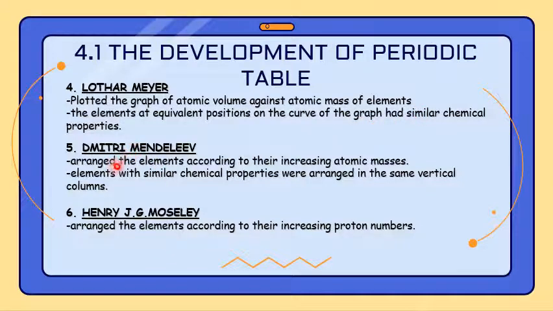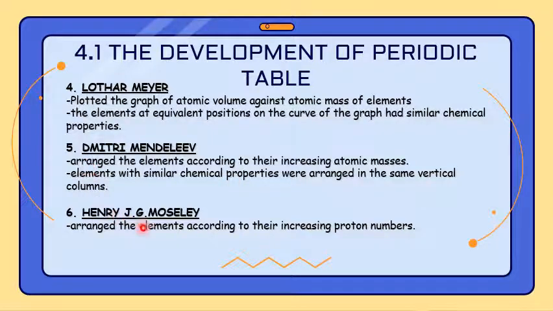Okay, the fifth one is Dmitri Mendeleev. He arranged the elements according to their increasing atomic masses. Elements with similar chemical properties were arranged in the same vertical columns. He had left several empty spaces in his periodic table to be filled by elements yet to be discovered, and he was successful in predicting them.